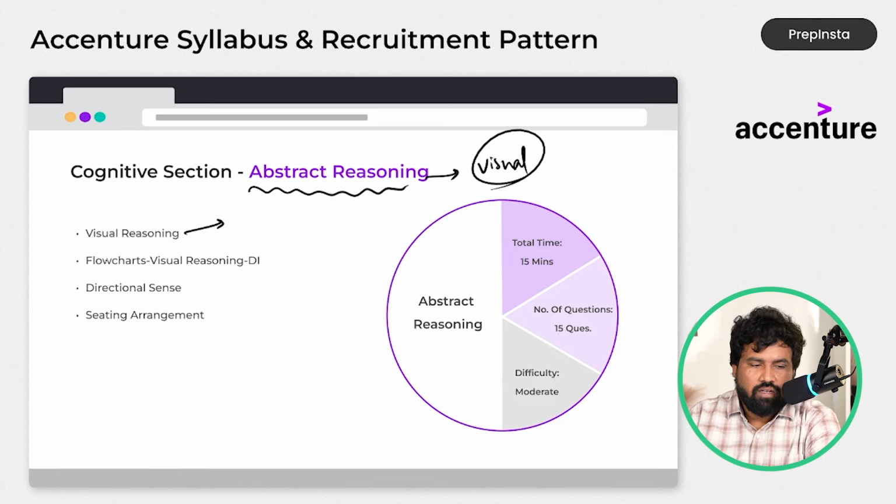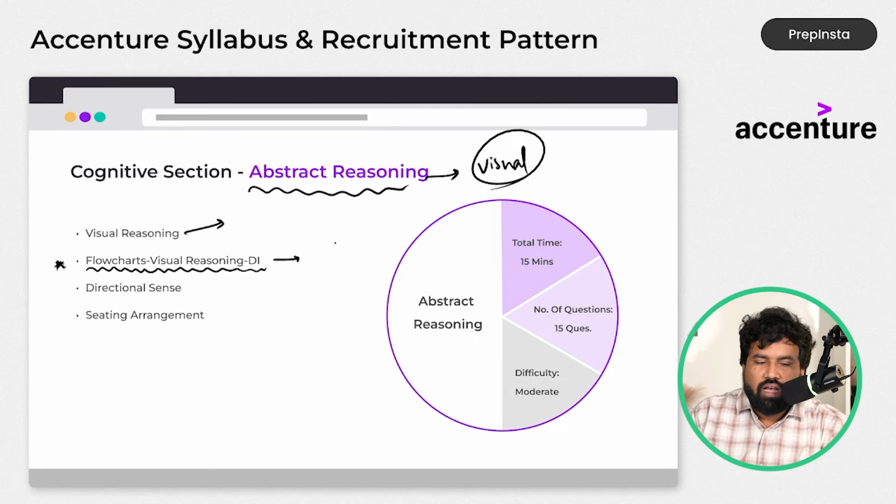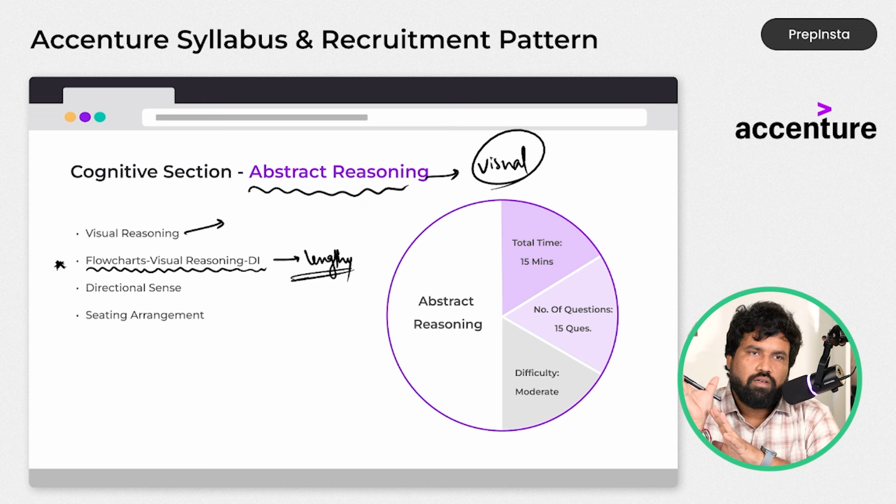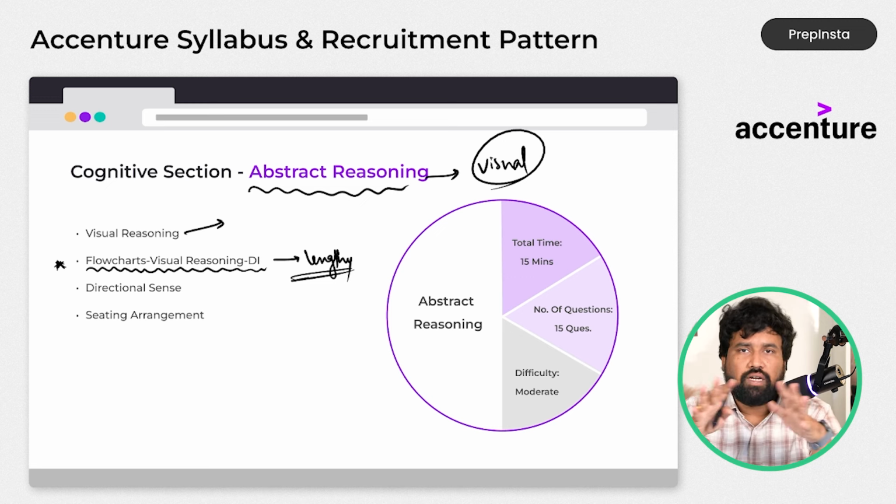Next, the toughest problems are flowchart and visual DI. It is not difficult, actually it is lengthy. According to me, the complex problems are the problems which take more time. It's not about the concept difficulty. Why?